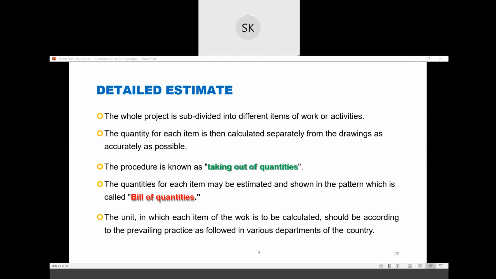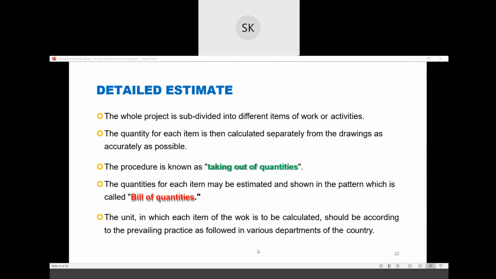The whole project is subdivided into different items of works and activities. So your whole work is divided into different activities. In building construction, first excavation, then foundation excavation, foundation construction, then plinth beam, then walls, brickwork, then plastering, then lighting, like that. The whole work is divided into different activities. The quantity for each item is then calculated separately from the drawing as accurately as possible.